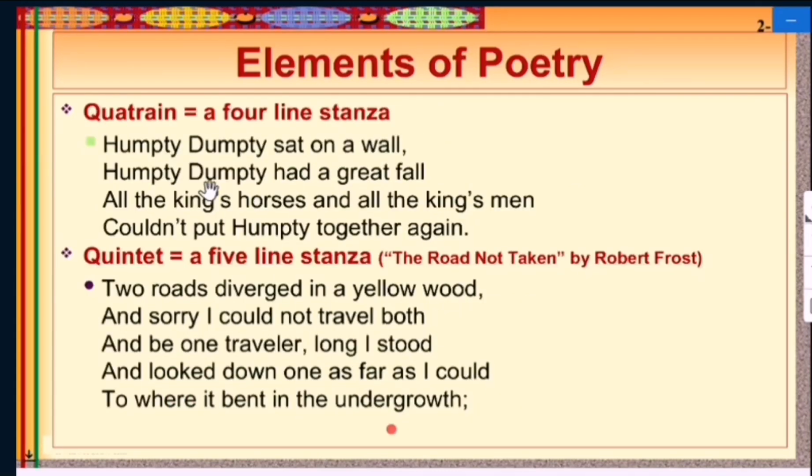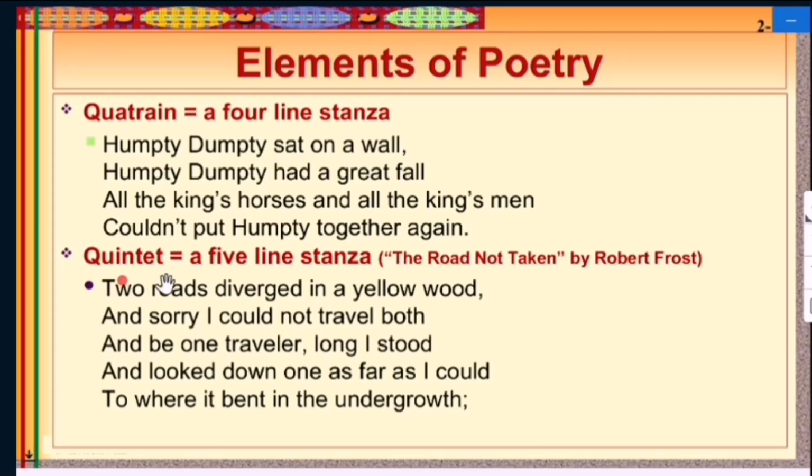Now the third one is the quatrain. So a quatrain is a four-line stanza. You have better known about these lines. Humpty Dumpty sat on a wall. Humpty Dumpty had a great fall. All the king's horses and all the king's men couldn't put Humpty together again. So you all know about Humpty Dumpty.